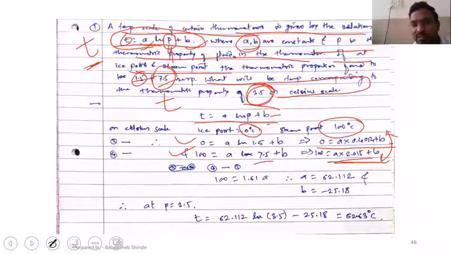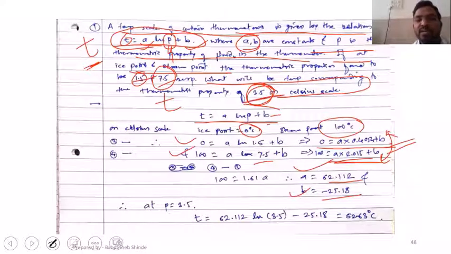There are two equations and two unknowns, A and B, so we can solve them, and after solving we got A as 62.112 and B as minus 25.18.